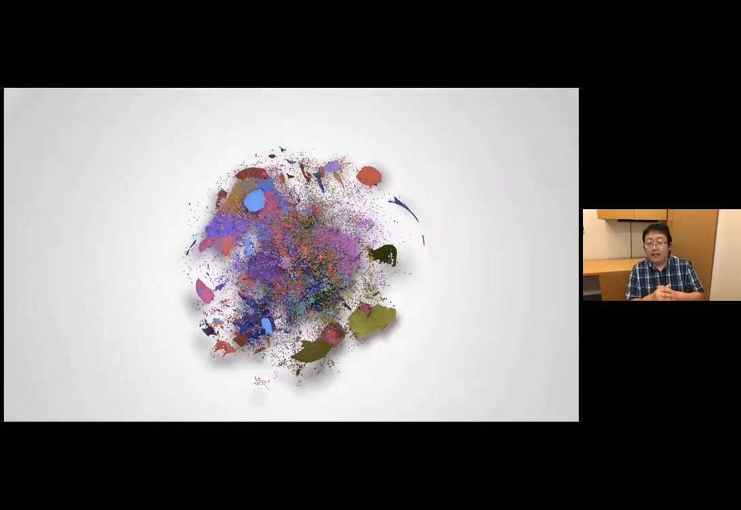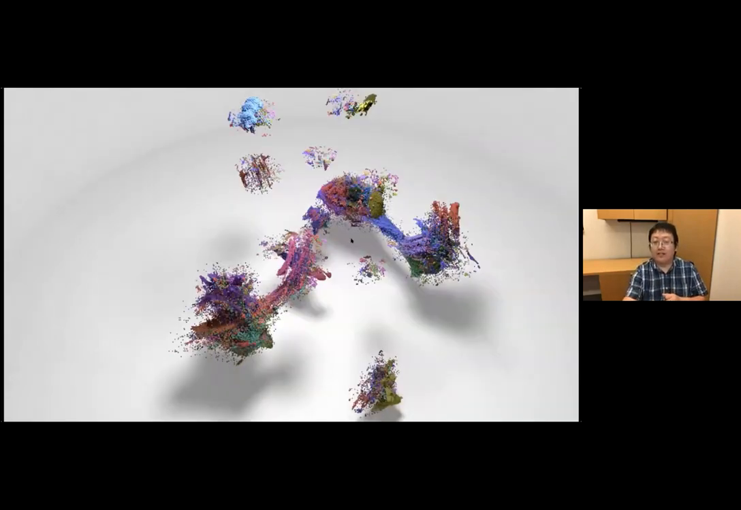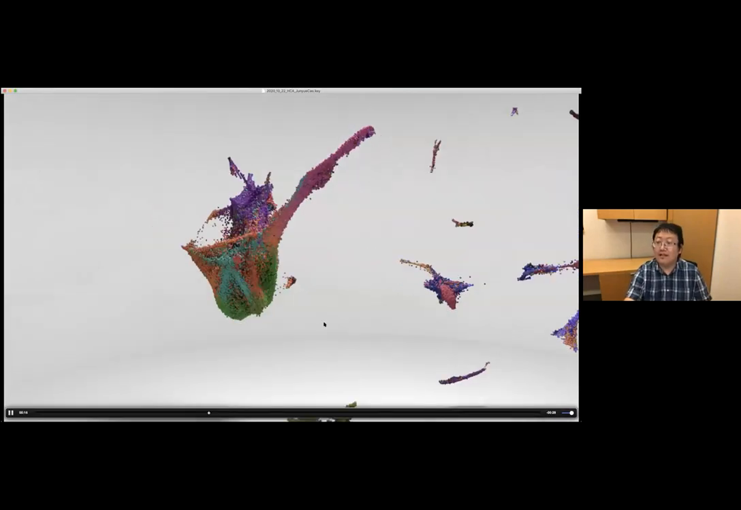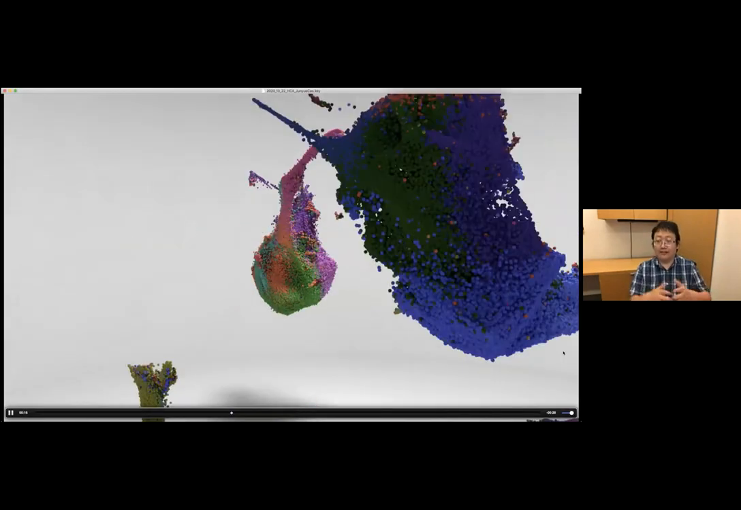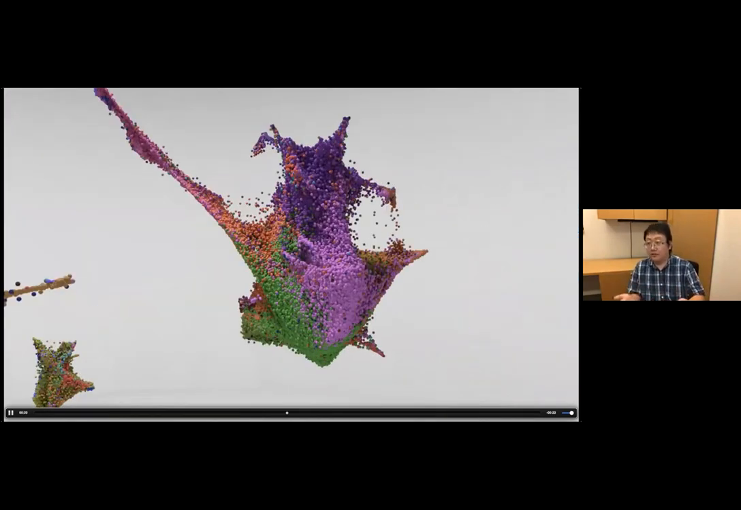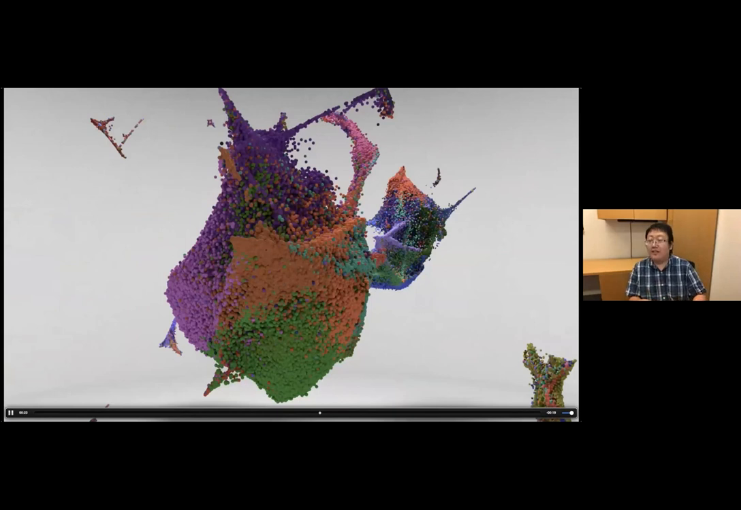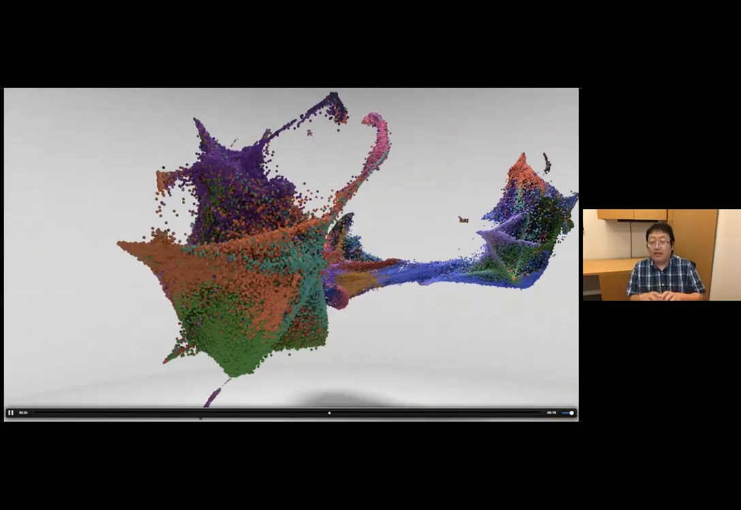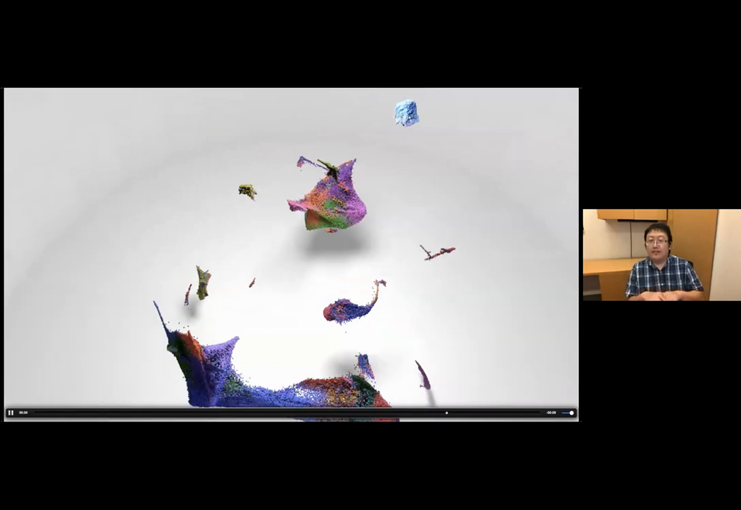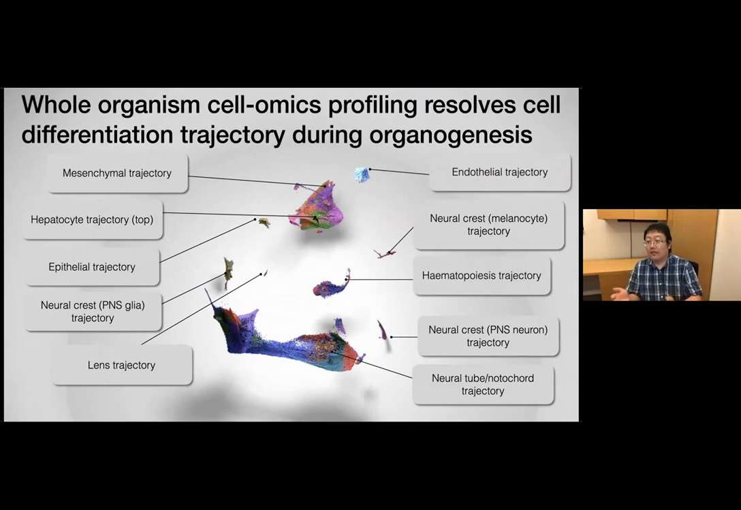For example, here we can see the related cell types tend to group into a single trajectory. Here are all the blood cell types. And this group of cells, like this long trajectory, represents the cells from the neural tube and also the neurons that form the central nervous system. And this is the mesenchymal cells that includes the stroma cells, myocytes, chondrocytes, and others. So after this transformation, we can see these 38 main cell types are grouped into 10 major trajectories, from mesenchymal trajectory to epithelial trajectory to different neural crest trajectory to endothelial trajectory.